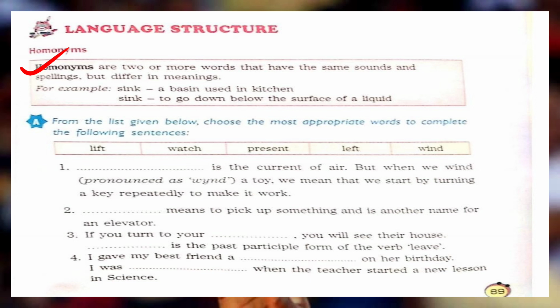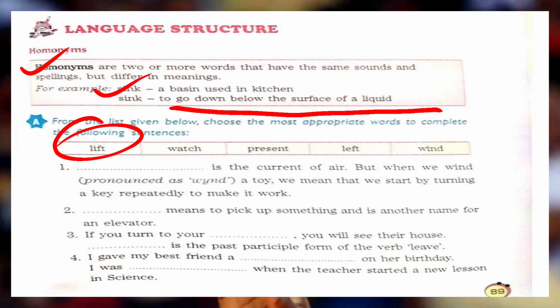Sink means a basin that is used in the kitchen where you wash your hands, wash your vegetables, etc. That is known as sink. And the second sink is to go down below the surface of a liquid, whenever you are drowned in any river or any liquid, that is known as sink. Okay. So some words have been given, and these are also homonyms. They have two meanings, but their sound is the same.